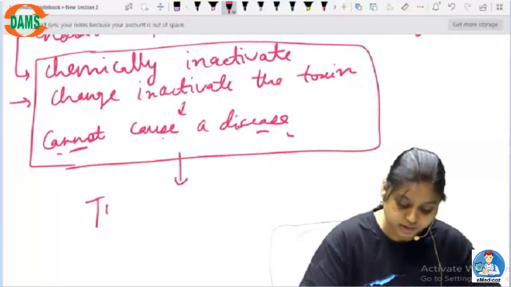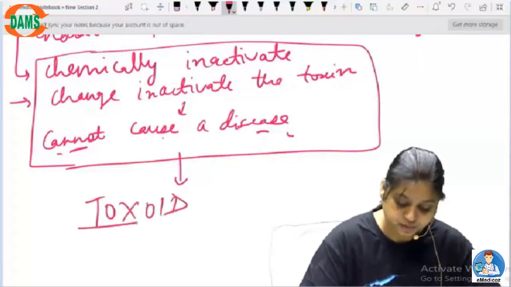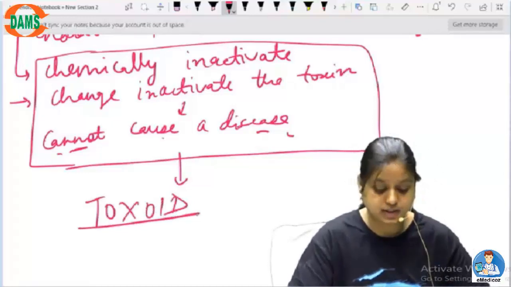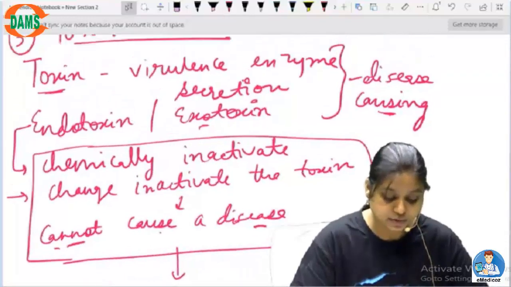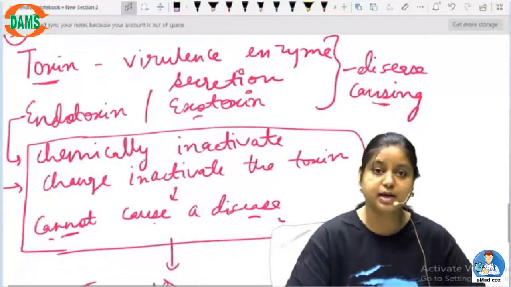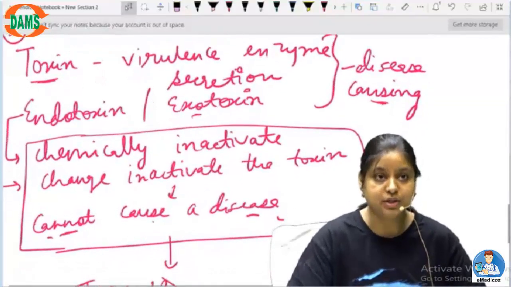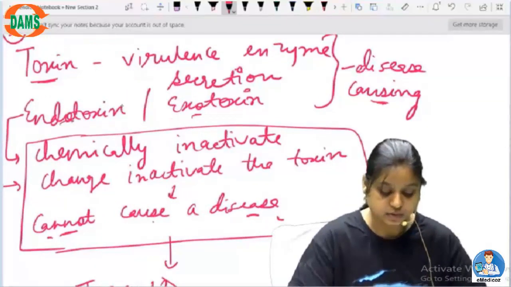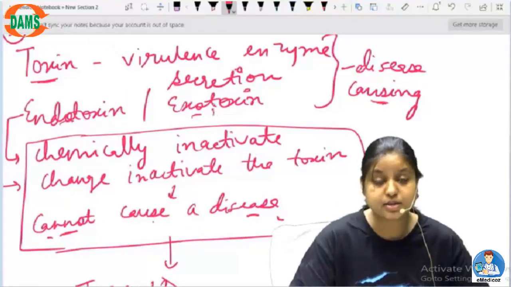This is called toxoid. Okay, so now I think you will understand the difference between a toxoid vaccine. It is the virulence enzyme or secretion of the pathogen, and it can be endotoxin, it can be exotoxin, and it is disease causing.